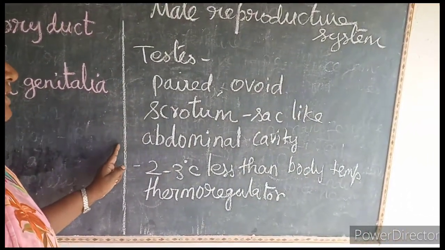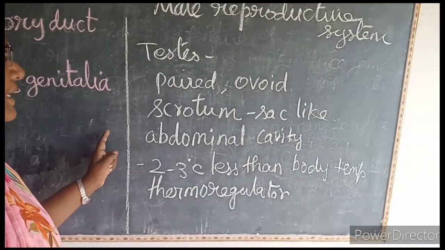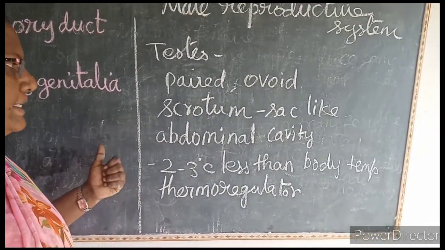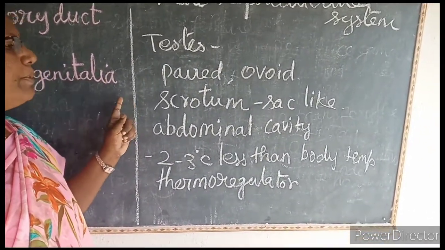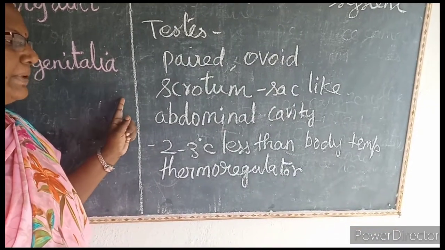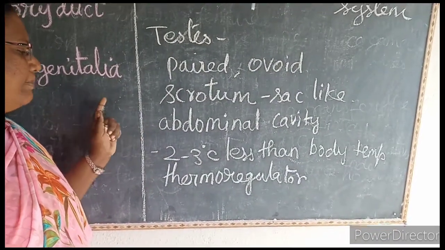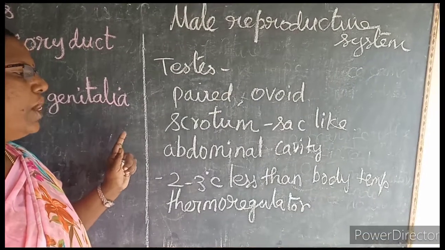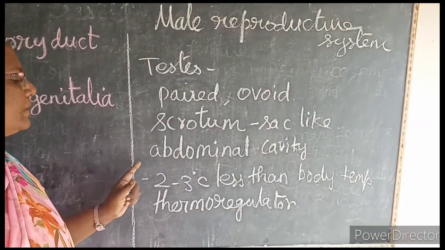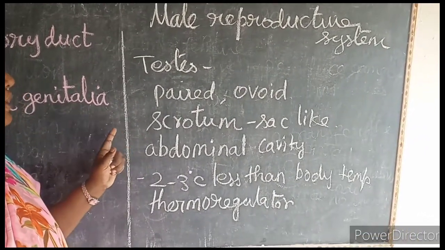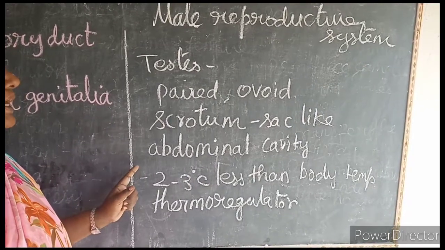It's a 2-mark question. Why does the scrotum act as a thermoregulator? What's the reason? Because sperms cannot be produced at the normal body temperature. It needs a temperature lesser than our normal body temperature, that is 2 to 3 degrees Celsius. Hence the scrotum acts as a thermoregulator.